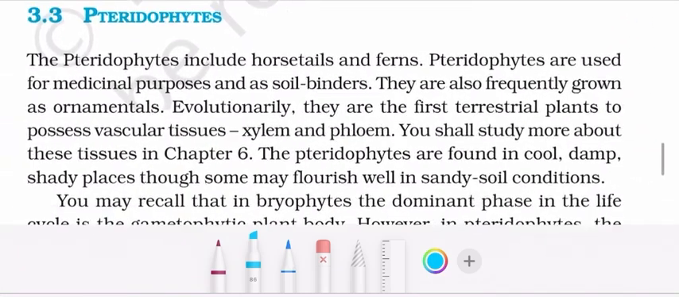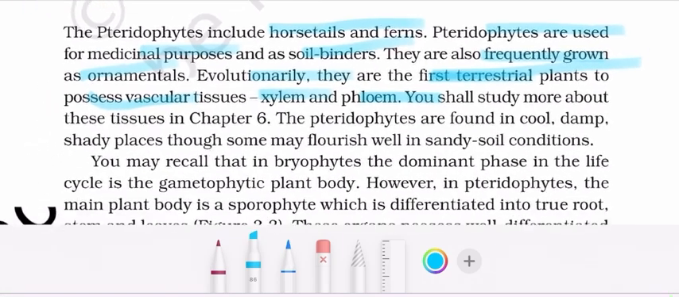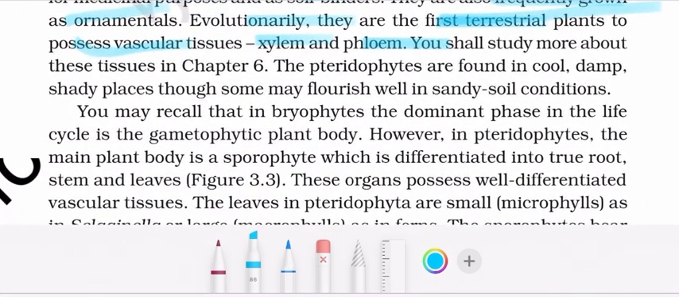Moving on to pteridophytes, which include horsetails and ferns. Pteridophytes are used for medicinal purposes and as soil binders. They are frequently grown as ornamentals. Evolutionarily, they are the first terrestrial plants to possess vascular tissues, xylem and phloem. You shall study more about these tissues in chapter 6.